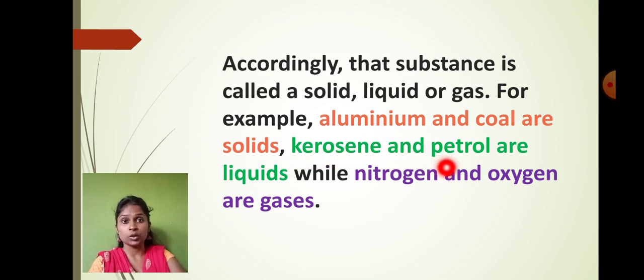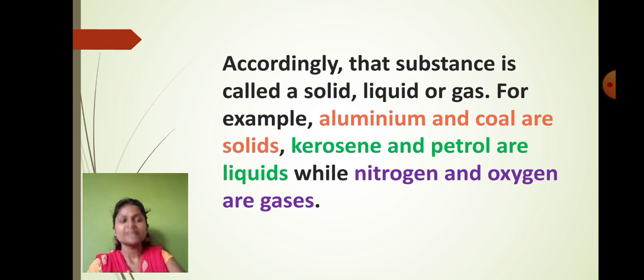Kerosene, petrol and even water don't have a particular shape, they occupy the shape of the container, so they come under the liquid category. While nitrogen and oxygen come under the category of what? Gaseous.